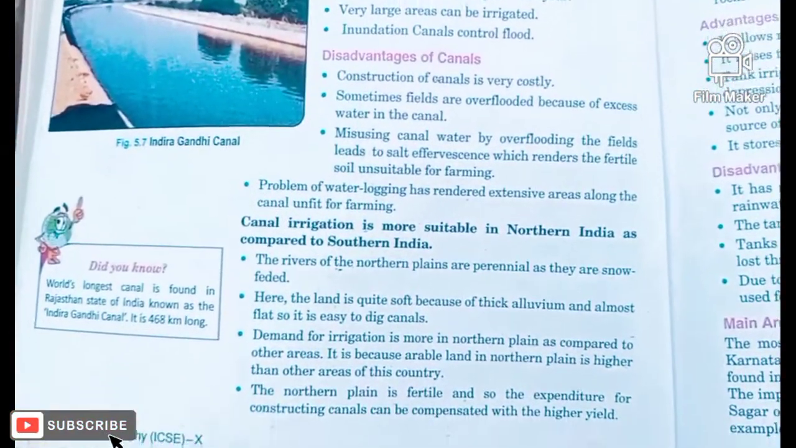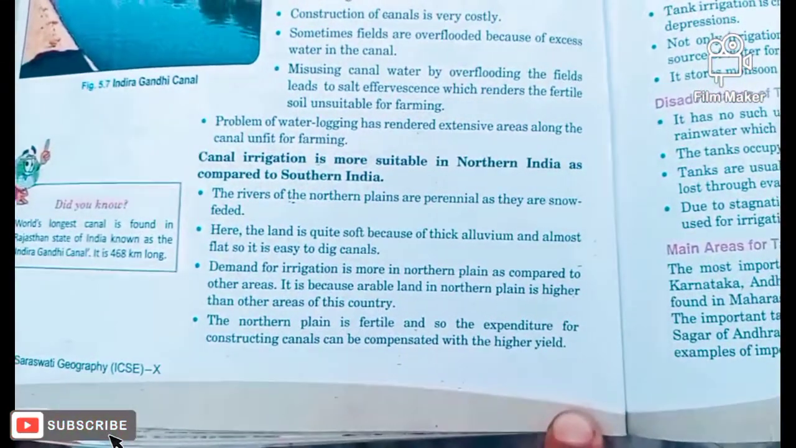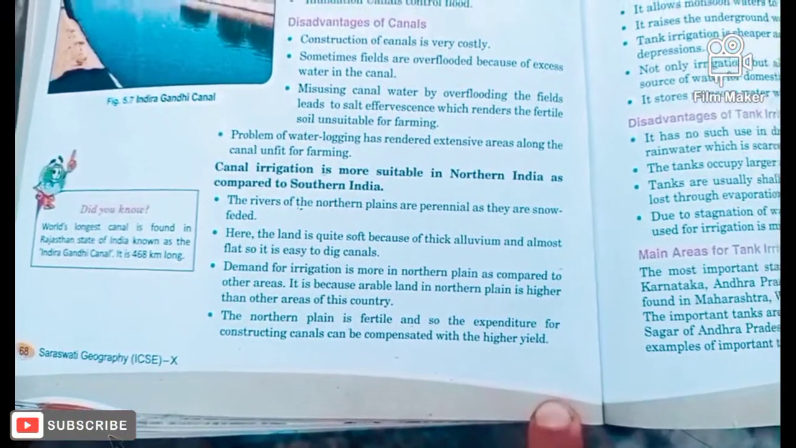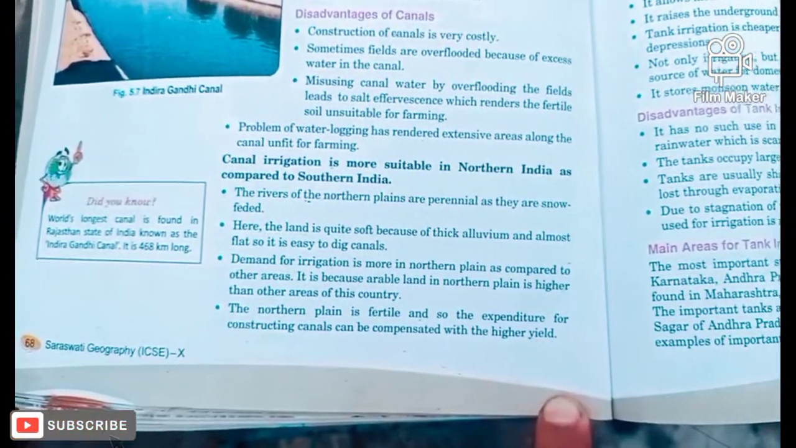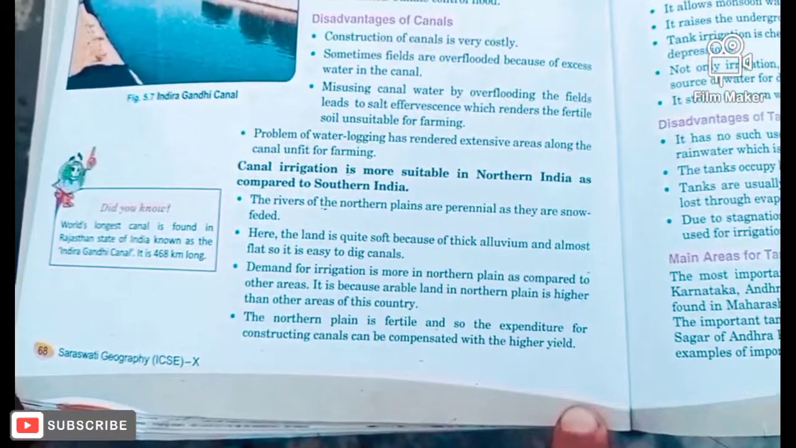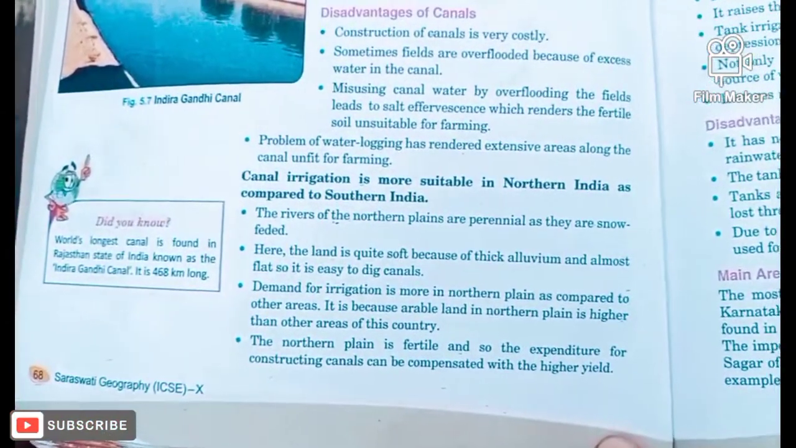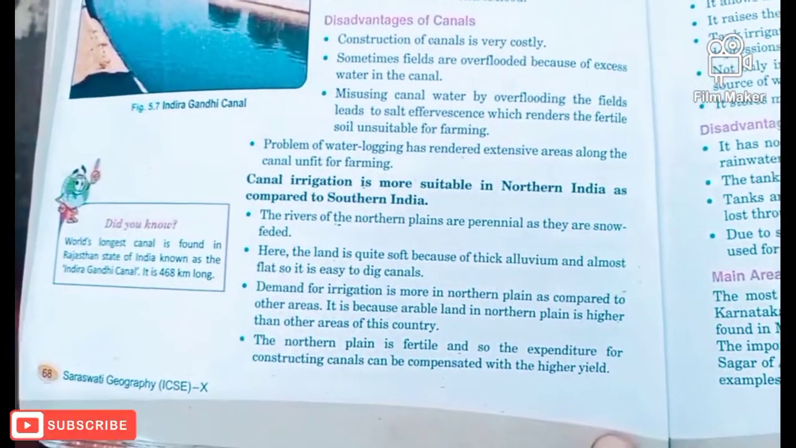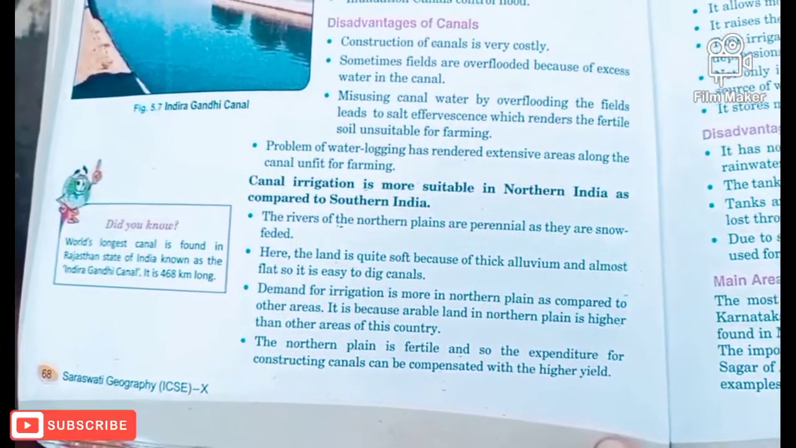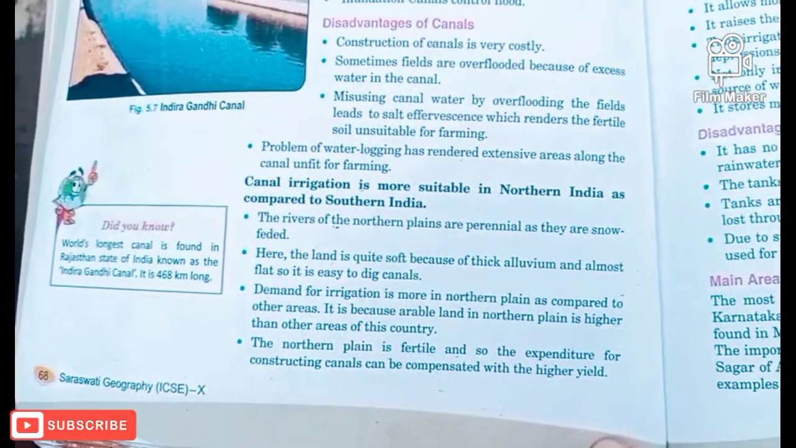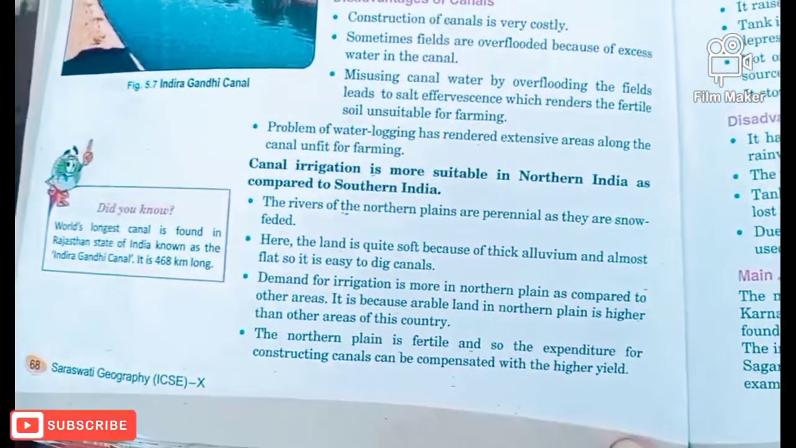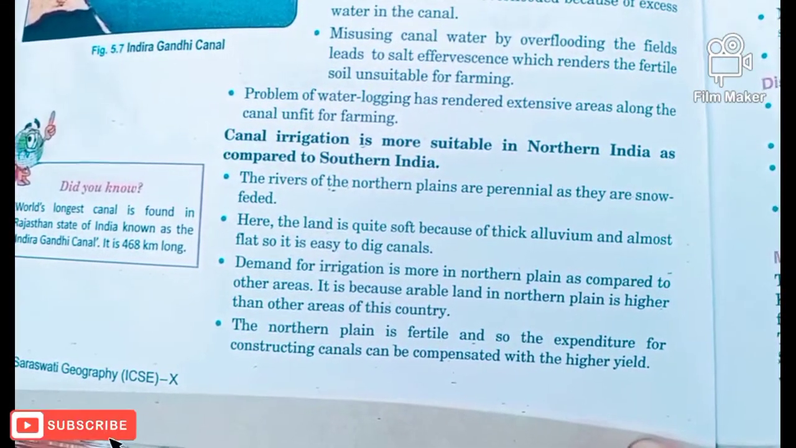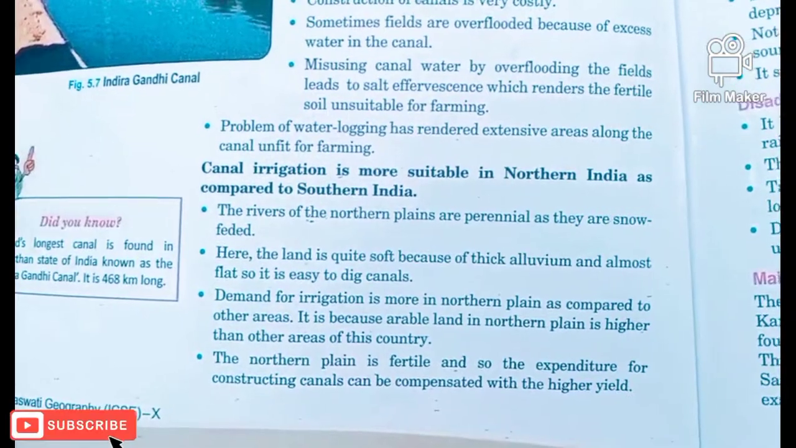Now one more important question can be asked on canals, that is: why is canal irrigation more suitable in northern India than in South India? I hope you have a quite clear idea about that, and we discussed in the previous session also why it is so. Let's try to understand in short. First of all, northern rivers are perennial and they are located in northern plains, and these rivers get water from snow and also from rainfall. So throughout the year they get water.